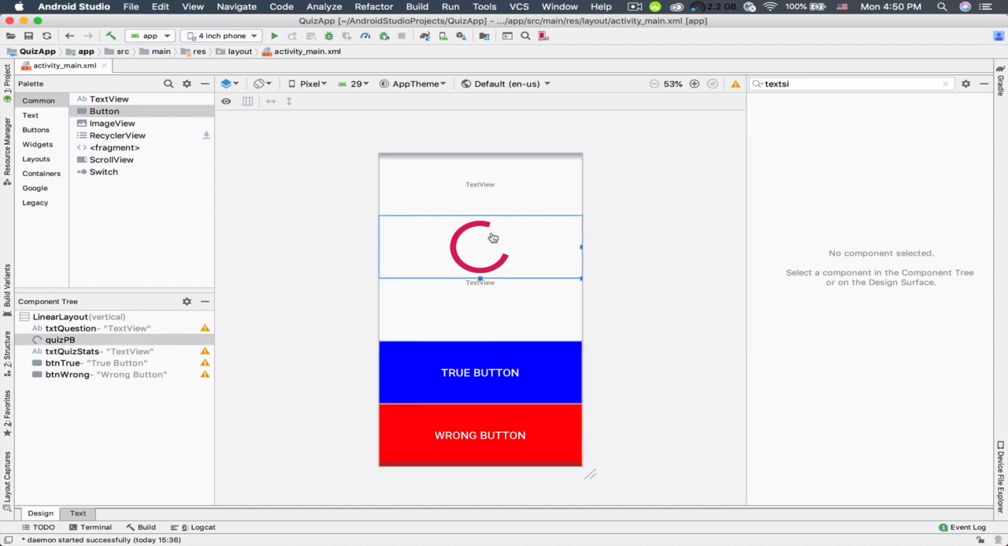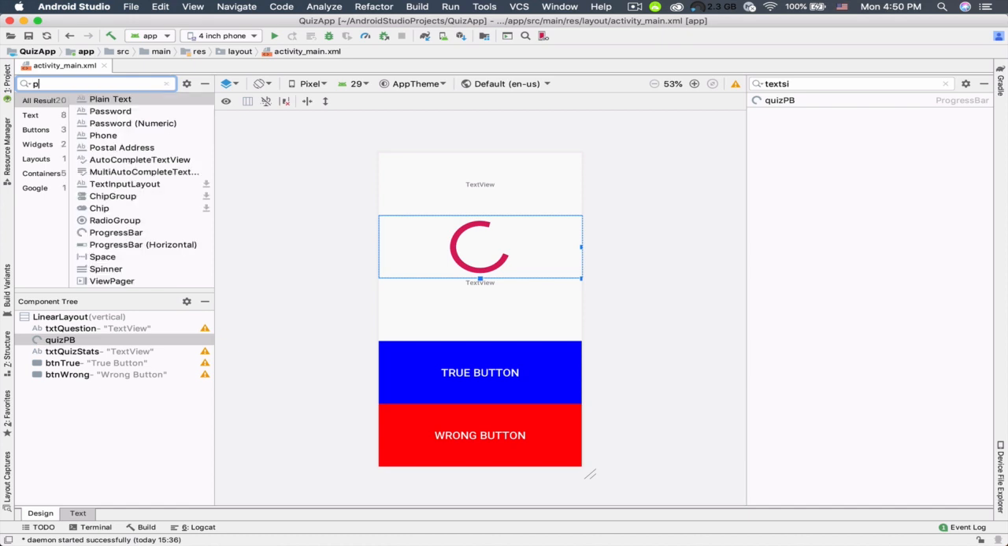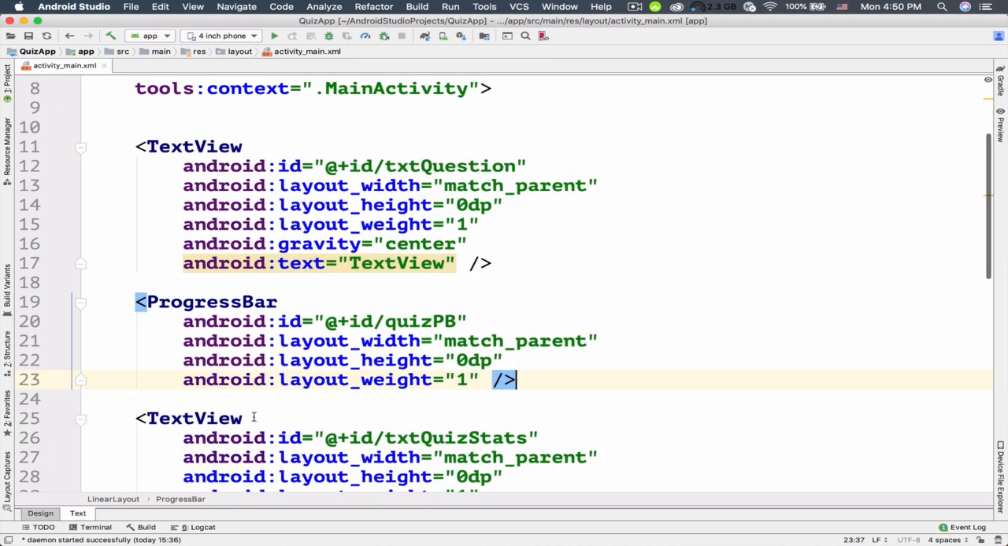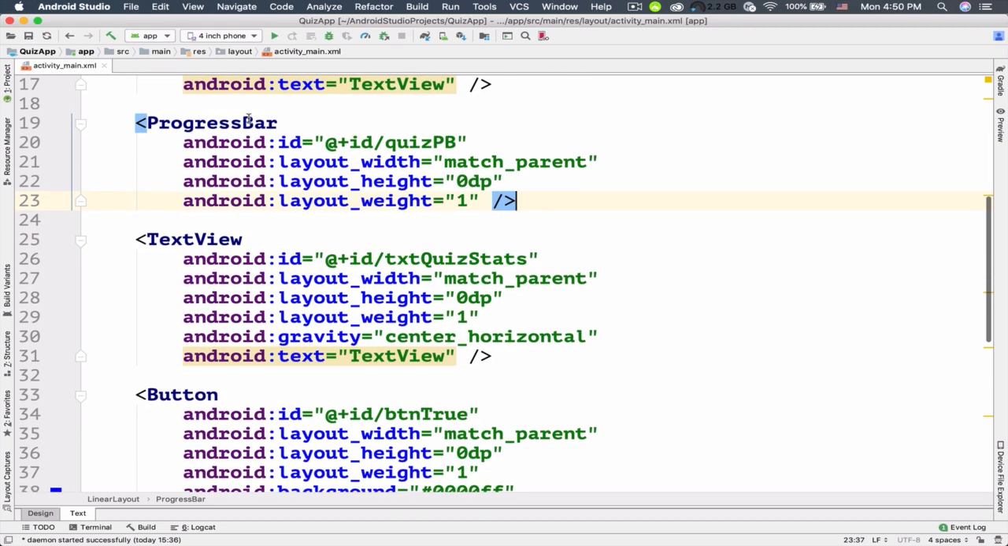Another important thing is that I have chosen the wrong component for this progress here, this quiz progress bar. Let's search for a progress inside this palette section, and I want to add the progress bar horizontal. I don't want this one, but I have already added some attributes to this progress bar. So how can I change it? Just switch to the text tab and find the progress bar here.